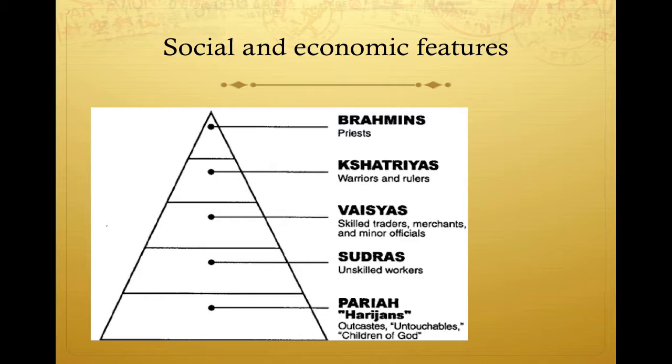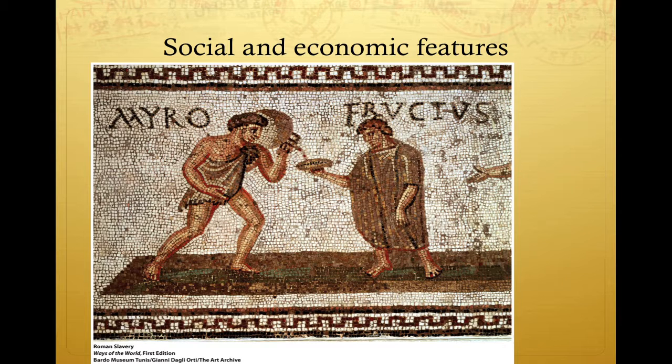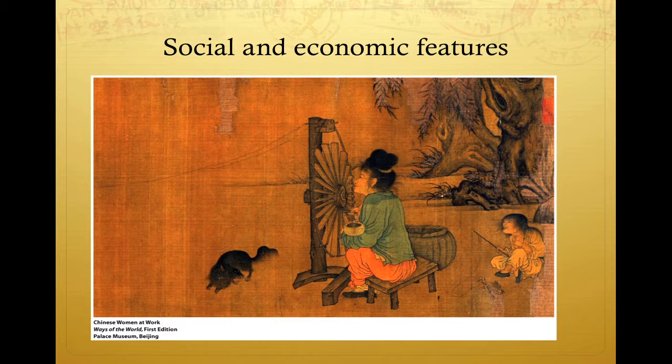Social structures are also covered, which was in Chapter 6 in your textbook. The emphasis is on hierarchies and the differences between societies, such as the emphasis on the caste system in India, shown here, and on slavery in Rome. This section ends by discussing different labor systems and the continuity throughout this time period of patriarchy.